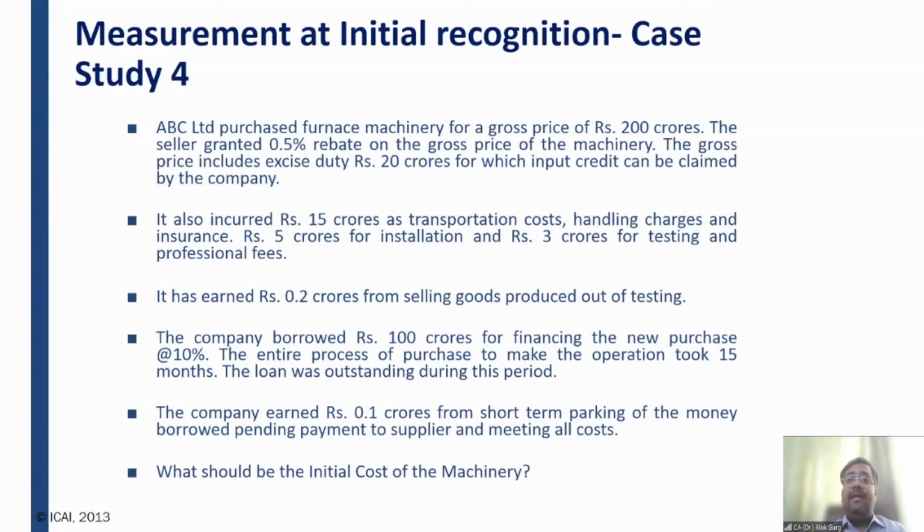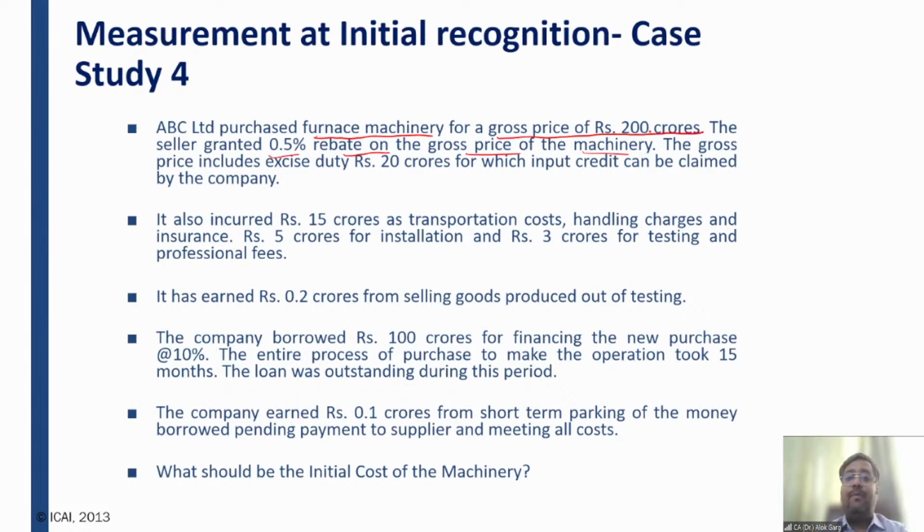So let's discuss the measurement and initial recognition, case study number 4. ABC Limited purchased a furnace machinery for a gross price of rupees 200 crores. Friends, the word used is gross price. The seller granted 0.5% rebate on the gross price of the machinery. So there is a discount also. 200 multiplied by 0.5% comes out to how much? 1 crore. 200 multiplied by 1% will come out to 2 crores. So 0.5% comes out to 1 crore.